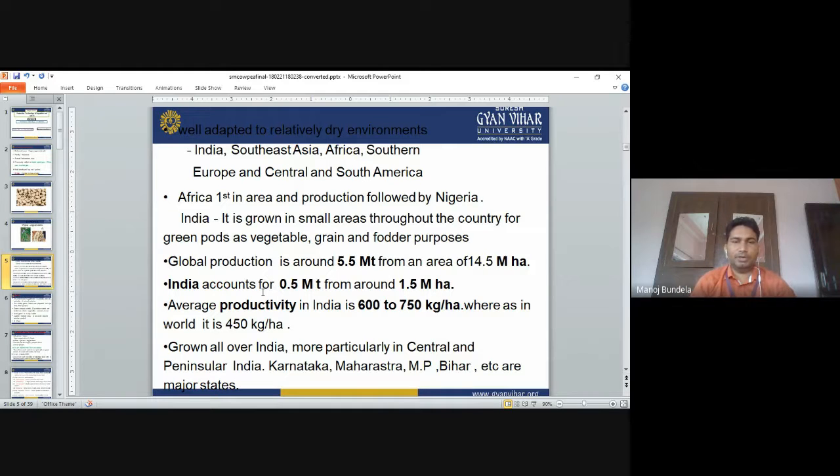So Indian productivity is higher than world productivity. It is grown all over India, more particularly in central and peninsular India: Karnataka, Maharashtra, MP, Bihar are the major states where it is mainly grown.